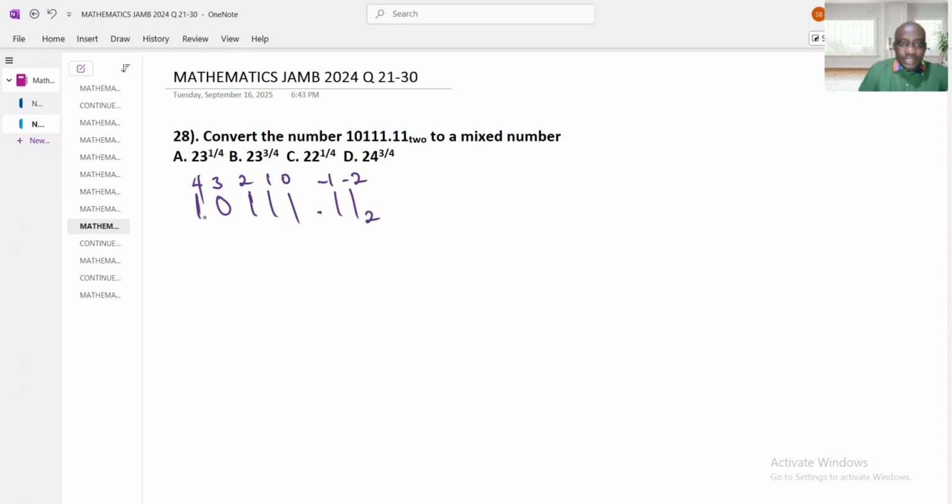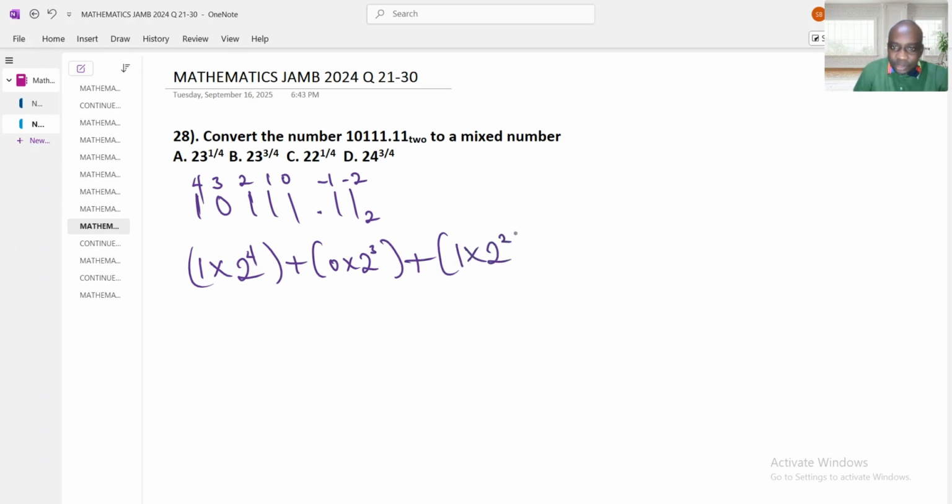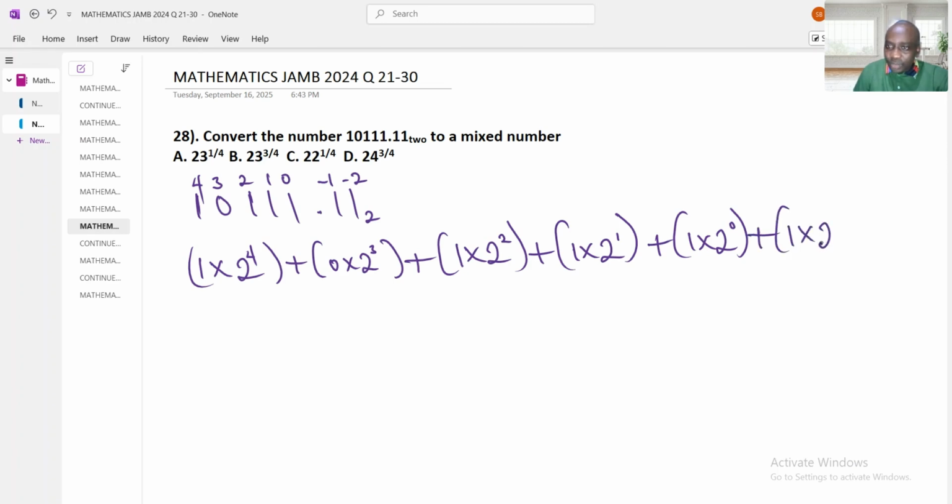The first one that we need to write, let's start from here. 1 multiplied by the base raised to the power 4, plus 0 multiplied by the base raised to the power 3, plus 1 multiplied by the base raised to the power 2, plus 1 multiplied by the base raised to the power 1, plus 1 multiplied by the base raised to the power 0, plus 1 multiplied by the base raised to the power -1, plus 1 multiplied by the base raised to the power -2.